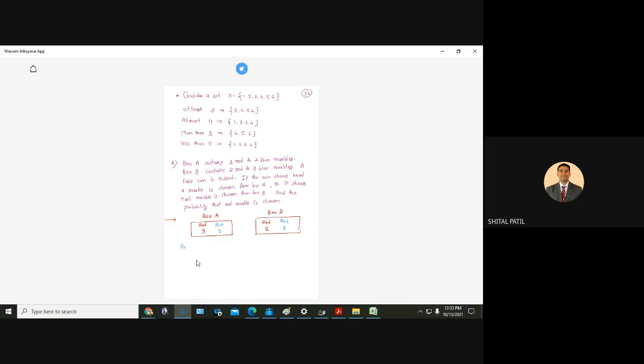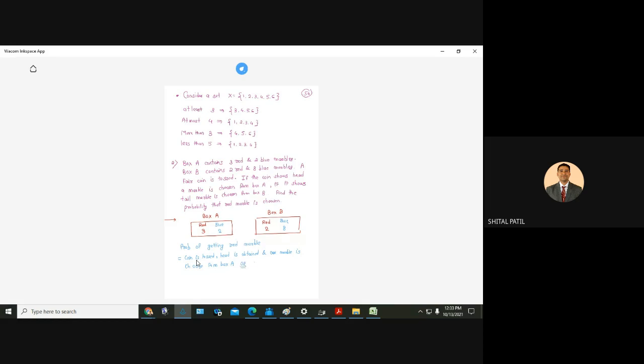Understand first. Probability of getting red marble equals coin is tossed, head is obtained, and marble is chosen from box A, or this is one option.